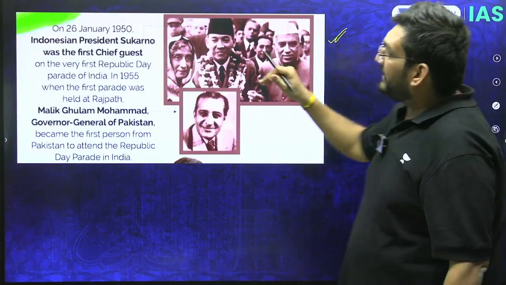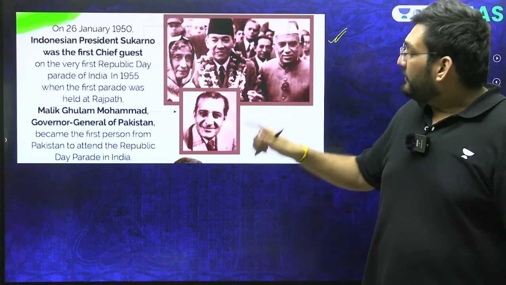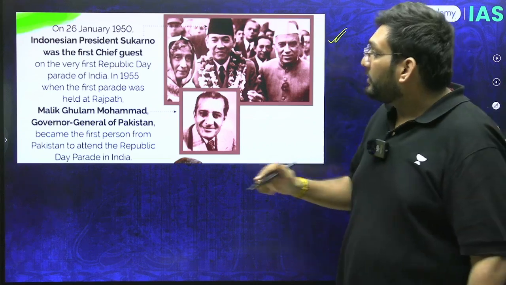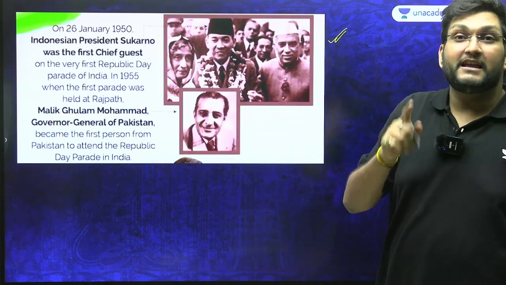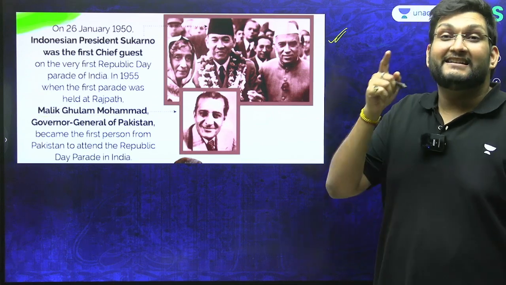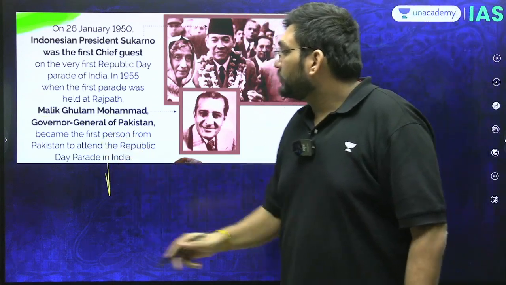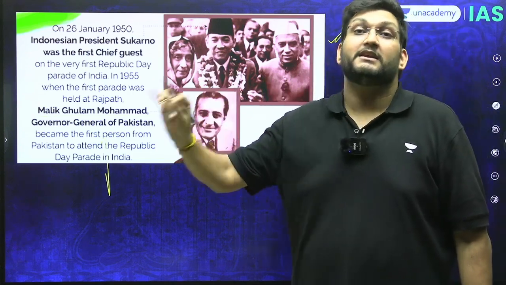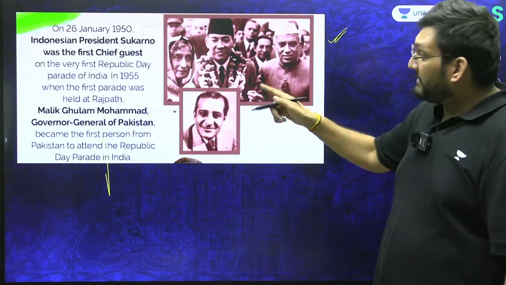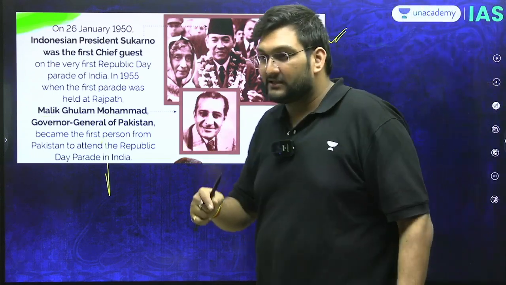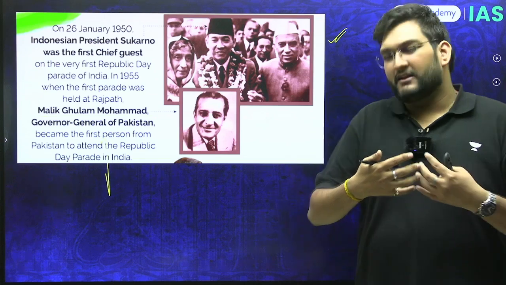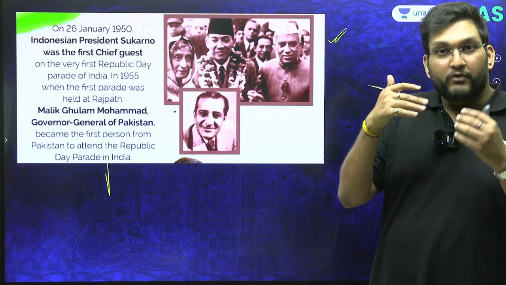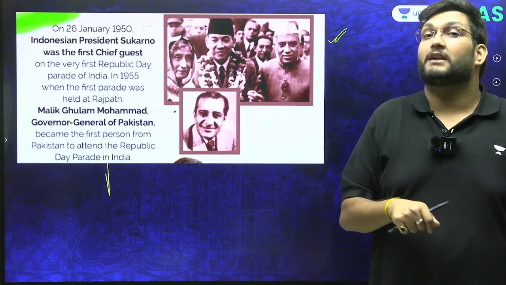As much as we have Sukarno as the chief guest that day, we had a very interesting personality sitting in Irwin's amphitheater, named Malik Ghulam Muhammad. He was the Governor General of Pakistan and is considered to be the first Pakistani national to attend the first Republic Day of India. Remember his name, because again it is a very interesting point. As much as there was a lot of violence and a lot happening in the background between 47 and 50, we still had somebody from Pakistan sitting in the crowd that day.